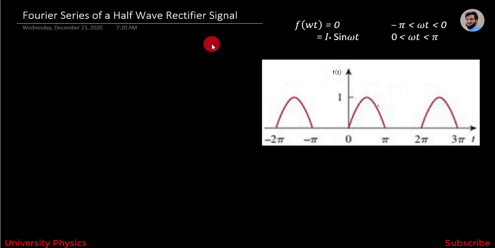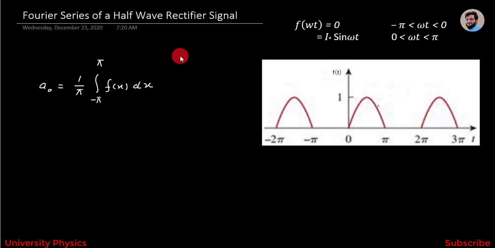So, we have to find all the coefficients of the Fourier series, means we have to find a naught, an and bn. First, we have to find a naught, and we know that a naught is equal to 1 over pi integration from minus pi to pi f of x dx.